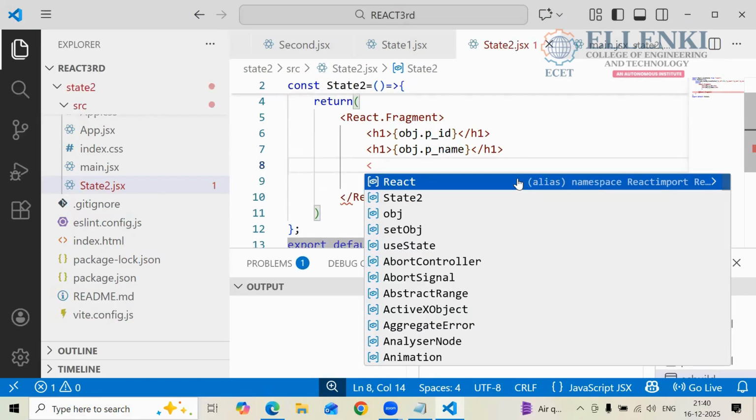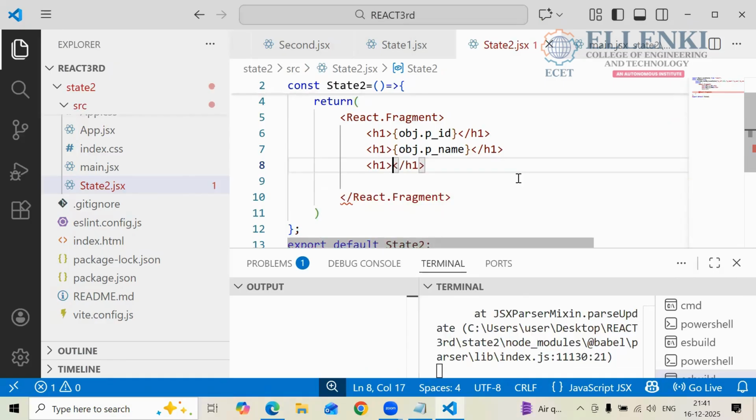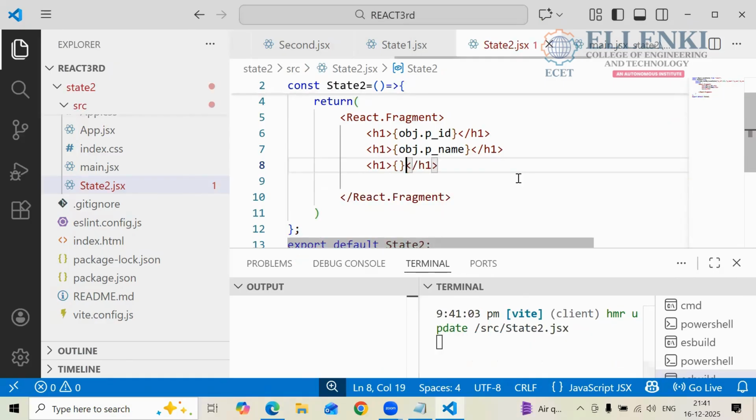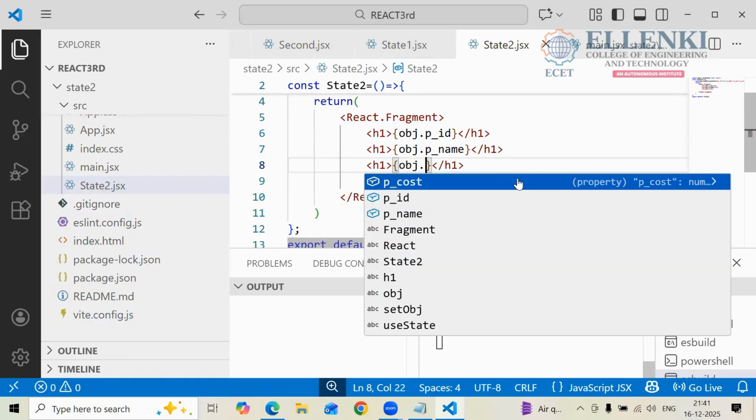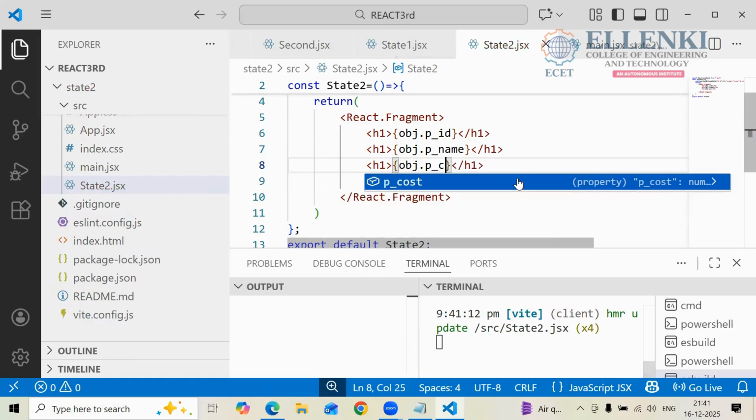You have to keep H1, curly braces, and here what you have to retrieve? P cost you have to retrieve with the help of the object name, object dot P underscore cost. Now you can save this one, and now you can see the output once again.